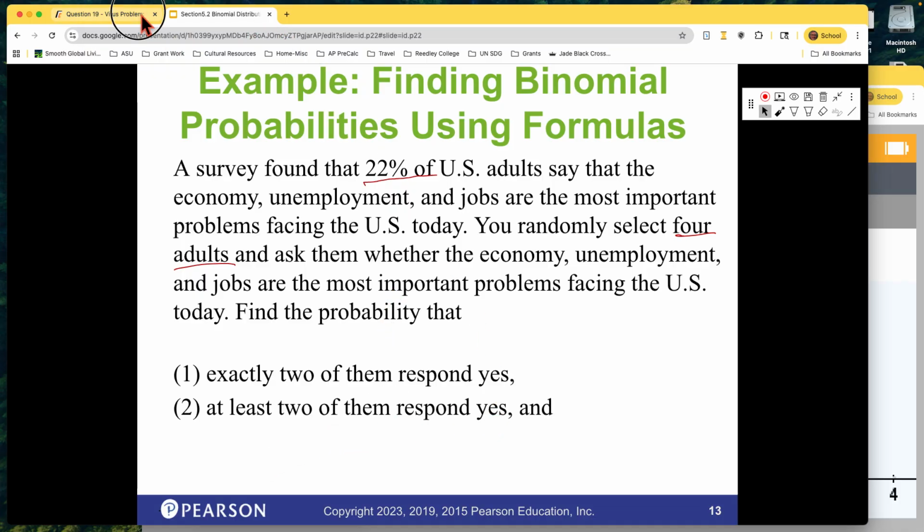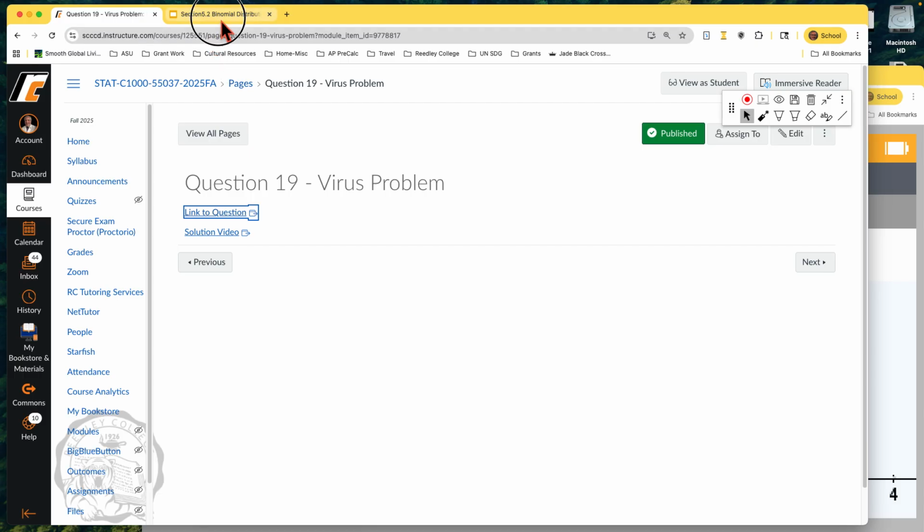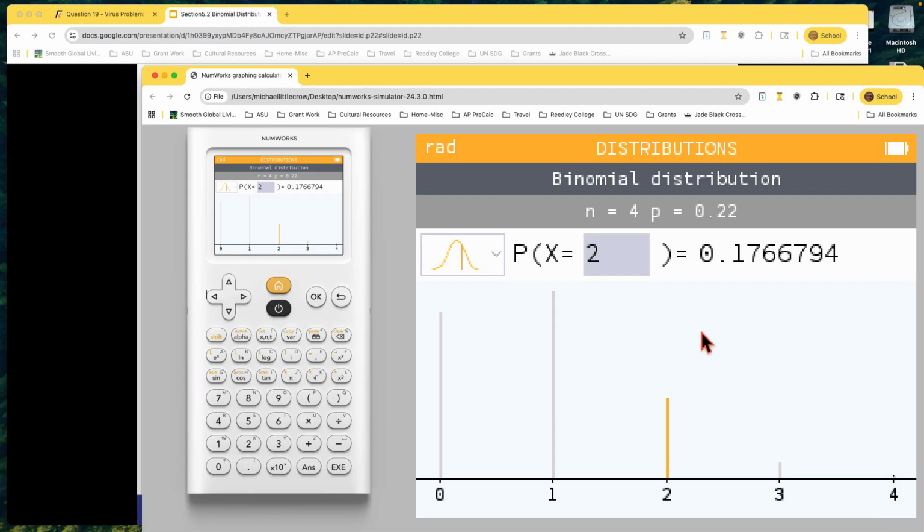At least 2 of them responded yes. At least 2, what does that mean? Oops, not that one. At least 2 means 2 or 3 or 4, right? Bigger than 2. So all I got to do is come over here, change it to this one. Here's at least 2, so it's more than 2.